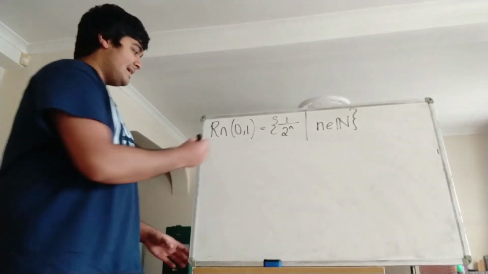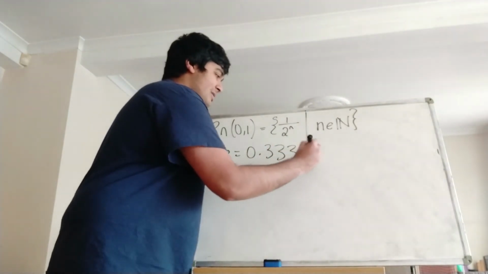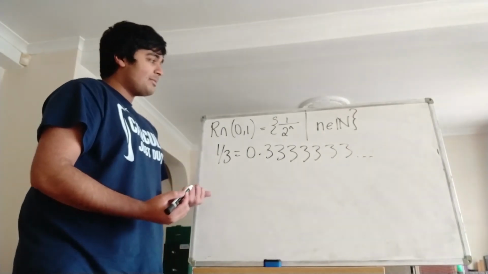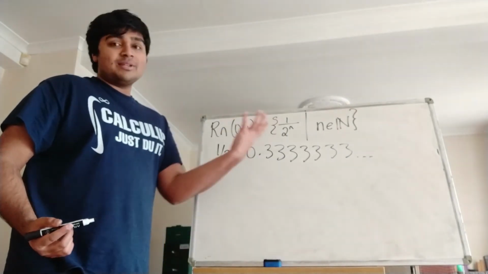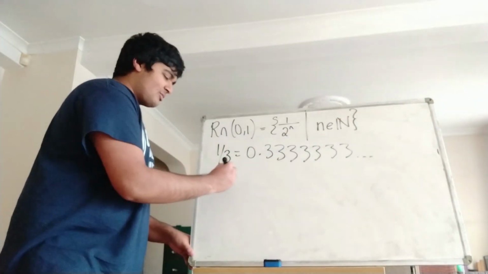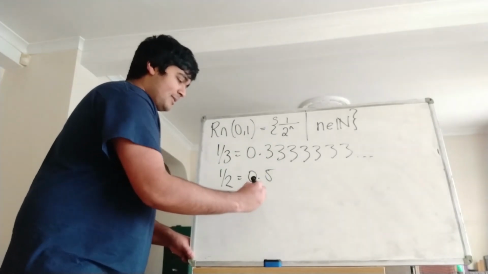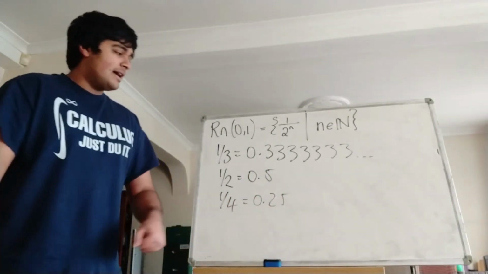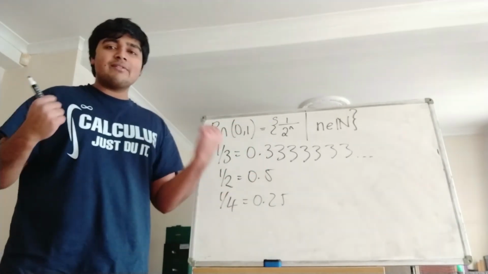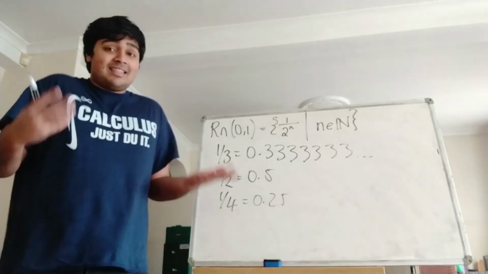I think the easiest way to see it is we know that a third, if you write it out, is 0.33333, and so on. But we know that any reciprocal of a power of 2 only has a finite number of decimal places, and I guess you can prove that by induction. So a half is 0.5, a quarter is 0.25, and so on. So any finite sum of powers of 2 is only ever going to have a finite number of decimal places, so it can never equal a third, and there's our contradiction.